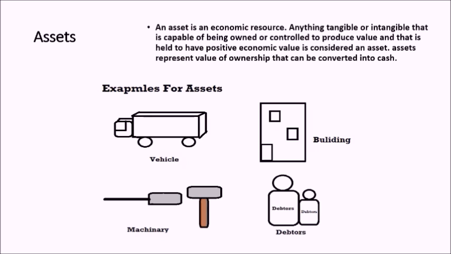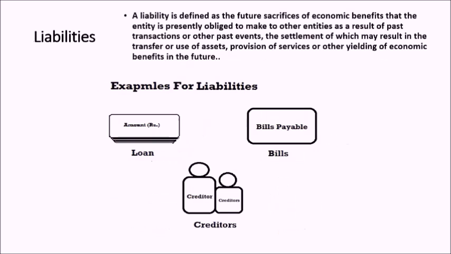are a few examples. Next, what are liabilities? A liability is defined as the future sacrifices of economic benefits that the entity is presently obliged to make to other entities as a result of past transactions or other past events, the settlement of which may result in the transfer or use of assets, provision of services or other yielding of economic benefits in the future. In simple words, liabilities are the value of everything that the company owes to outside creditors. For example, loans, cash to creditors, bills payable, etc.